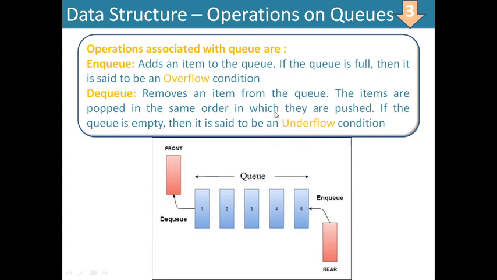If there are some elements, then only the DQ operation, that is deletion, can take place. If there is no item existing in the queue, then an underflow condition or some error can be raised. Popping will not be possible. No elements can be deleted. If there is no element, how can it be deleted? It is quite simple.